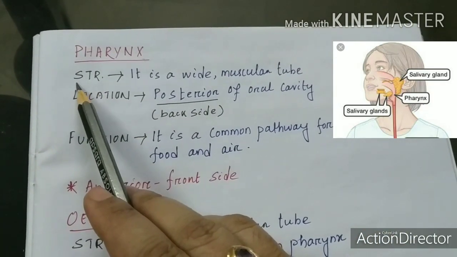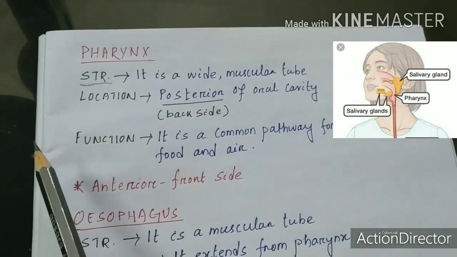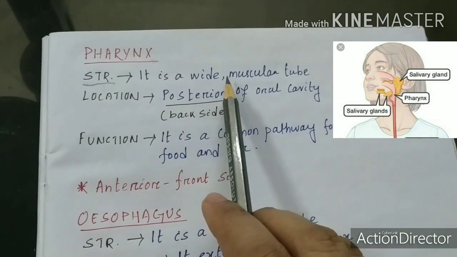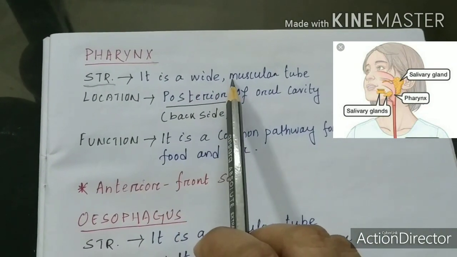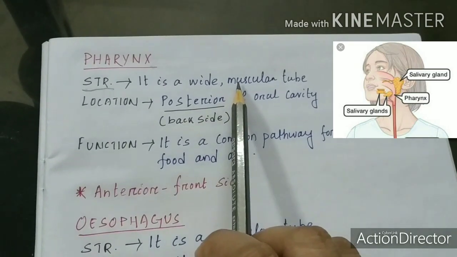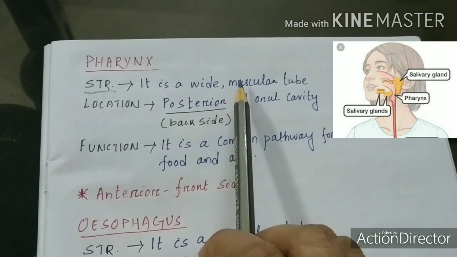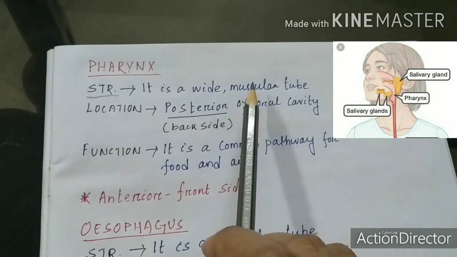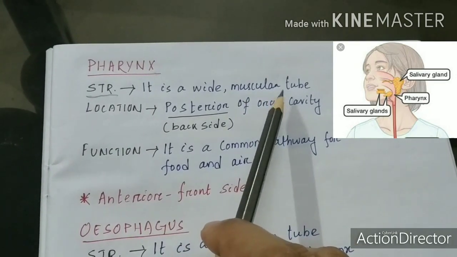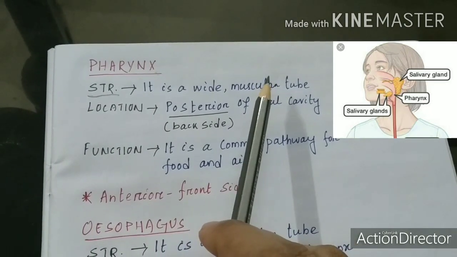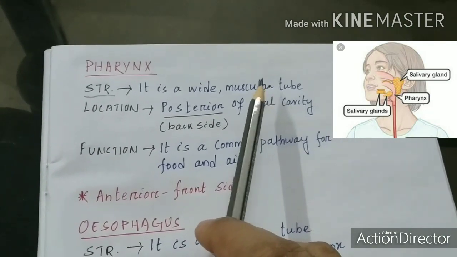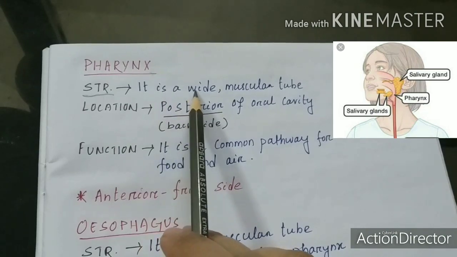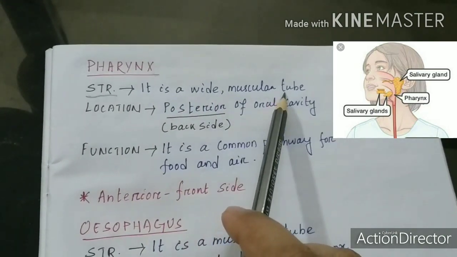If we talk about the structure of the pharynx, what is its structure? It is a wide muscular tube. It is a little wider in structure and it is made up of muscles. It is made up of muscles or soft tissue. It is not made up of hard bone. So that's why we can say it is a wide muscular tube.